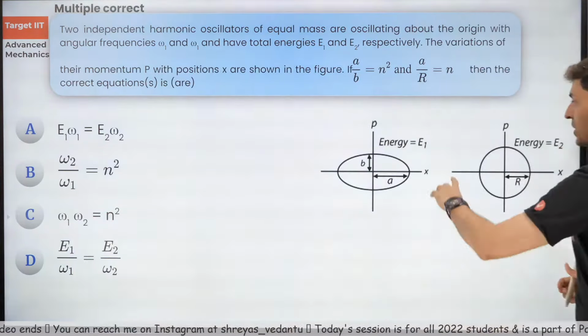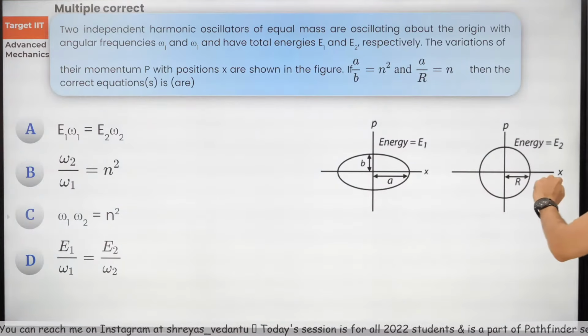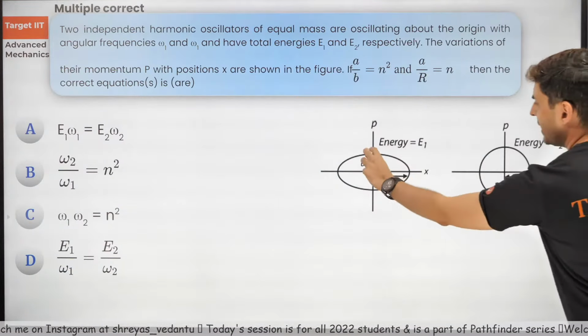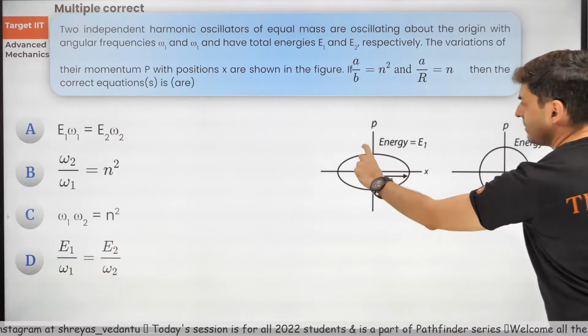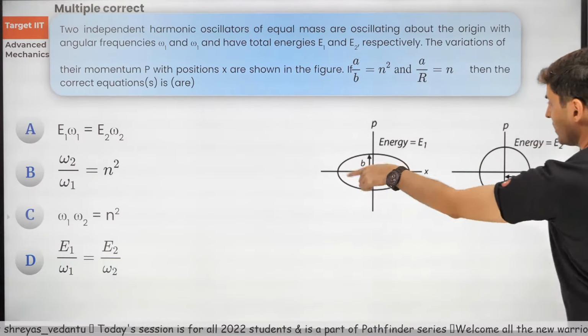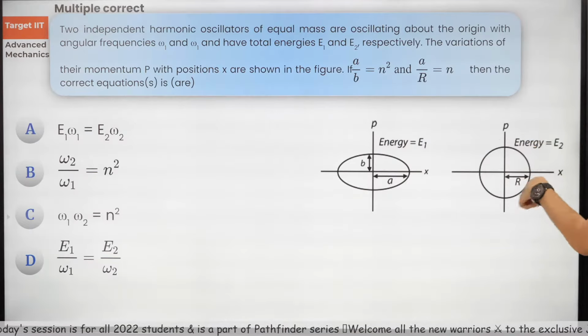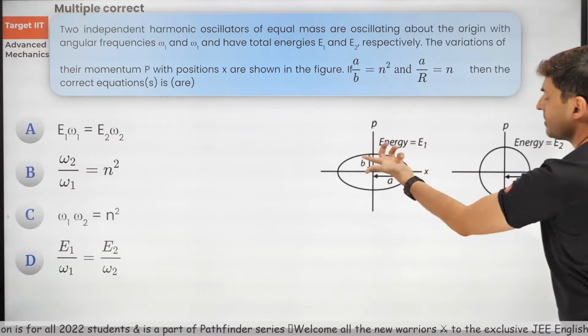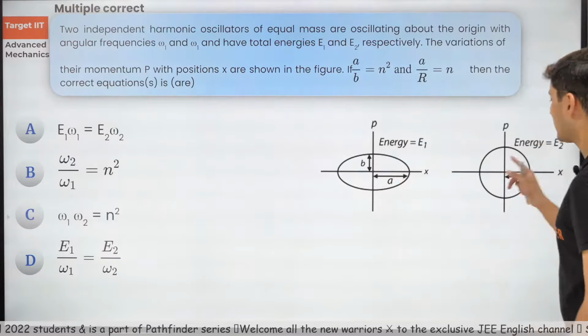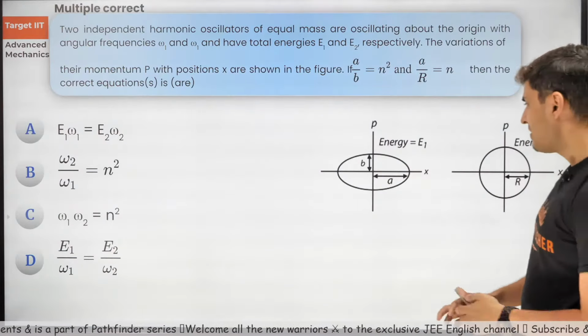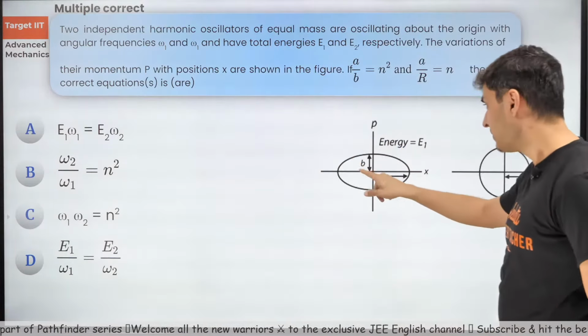All right. Now, beautiful question. Momentum versus displacement is given. A and B are the semi-major and semi-minor axis lengths of the ellipse. This is a circle, and the energy of this SHM is E2. The energy of this SHM is E1. Why are these graphs ovalish in nature? You can very well understand why it should be happening.